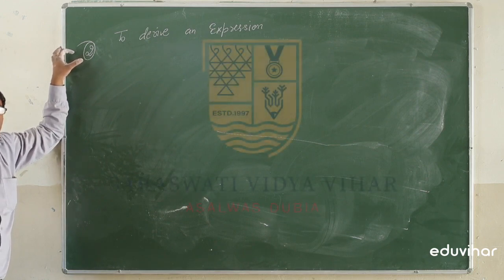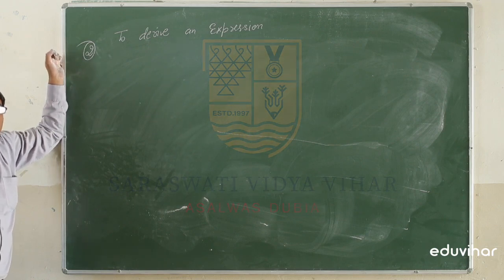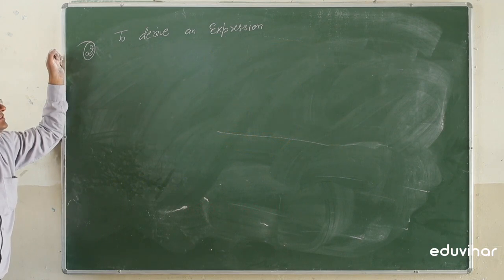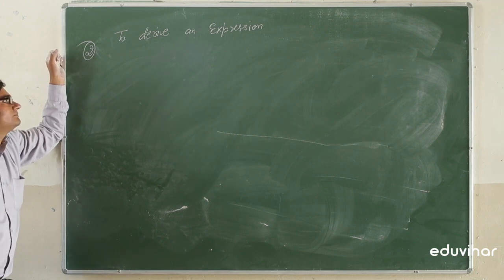Suppose force depends upon the length, time, pressure, speed. So a particular physical quantity is related to other physical quantities, and by these we will derive the relation between them, or simply known as any formula.